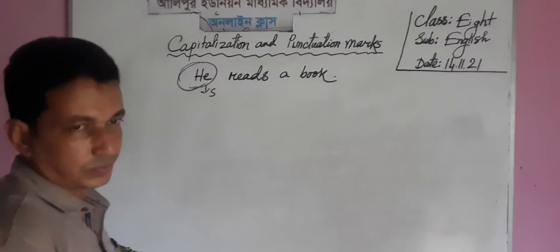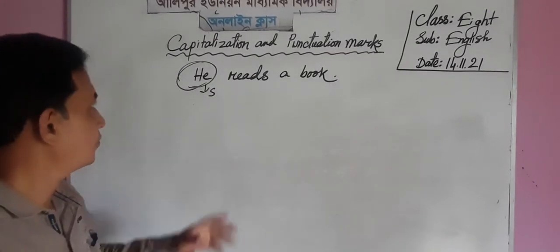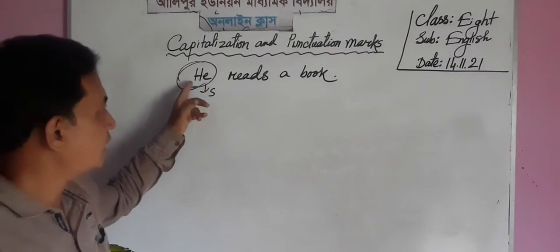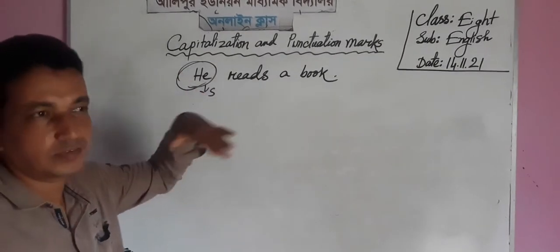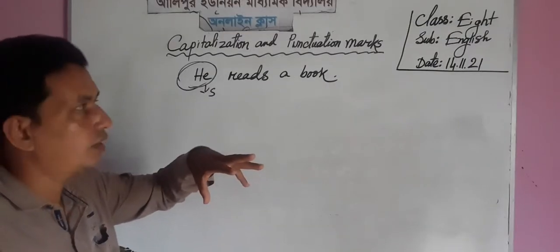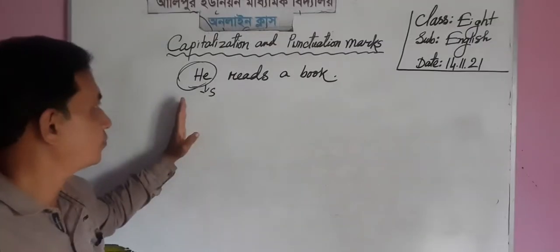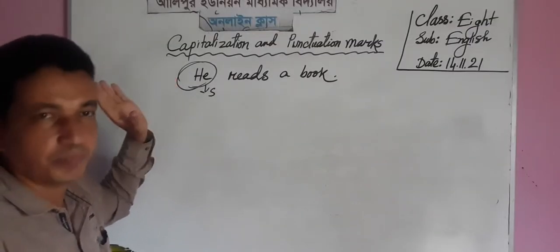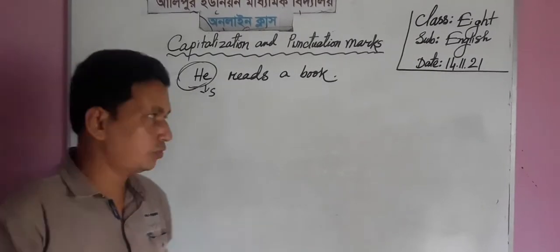As the sentence starts with the subject he, that's why we must write capital letter H, because the sentence starts with the first letter of the subject. Then we must write a capital letter at the beginning of the sentence. Dear students, this is one rule.